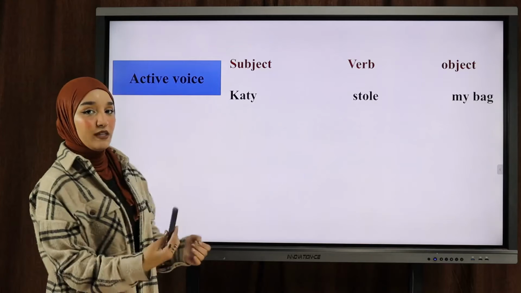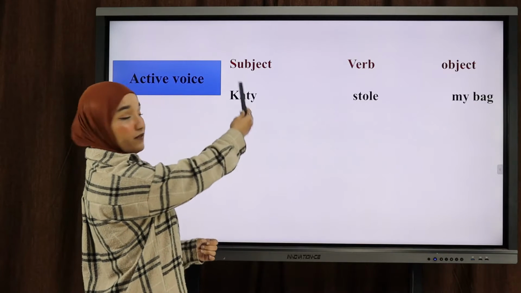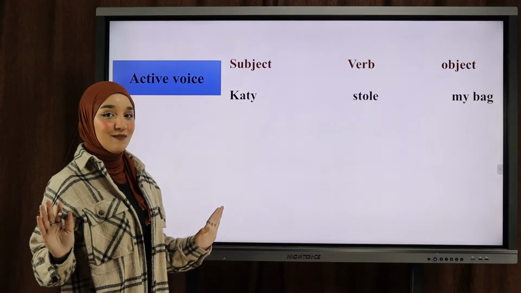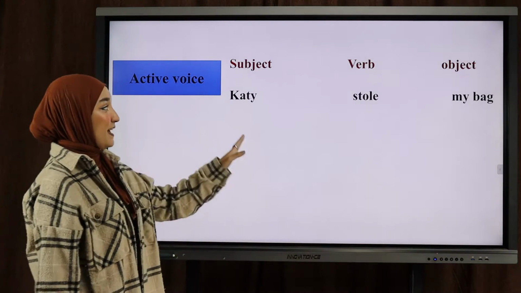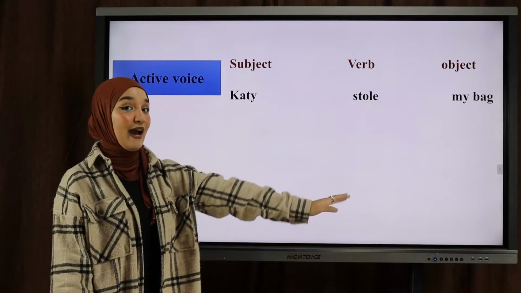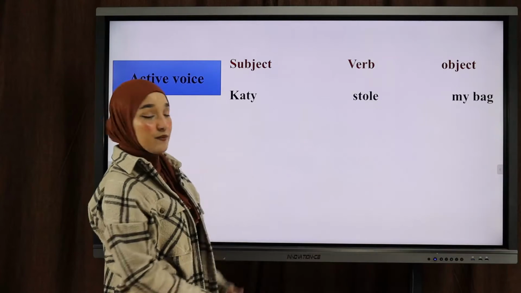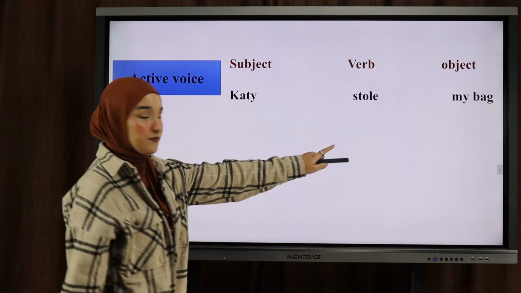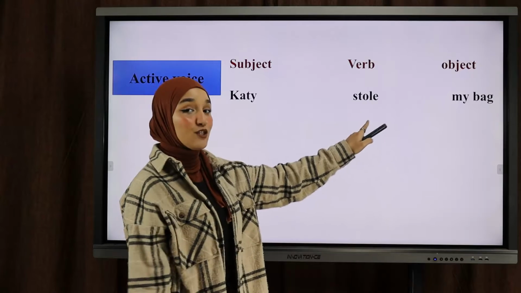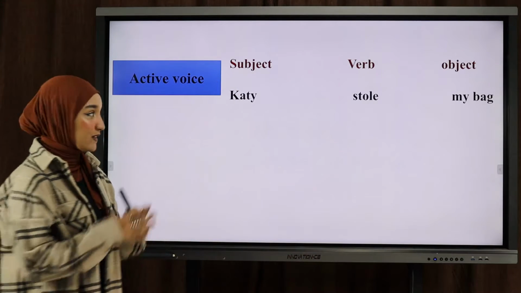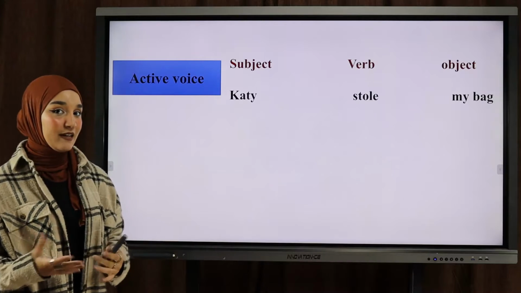So in the active voice, we have subject, verb, and object. It's as simple as that, okay? Here's an example. Katie stole my bag. Now, Katie here is the subject. Stole is the verb, which is steal, okay? This is the past simple of the verb to steal. And the object is my bag, okay? Really simple, really easy to understand.